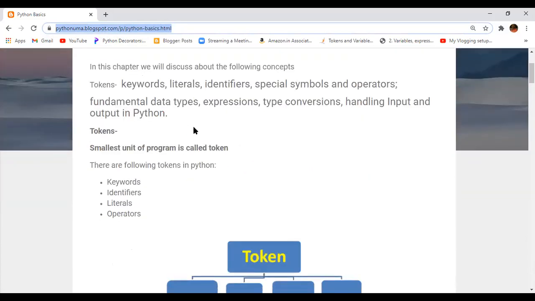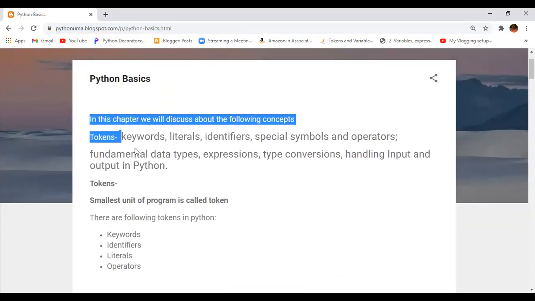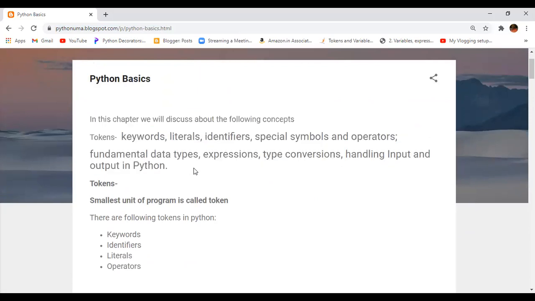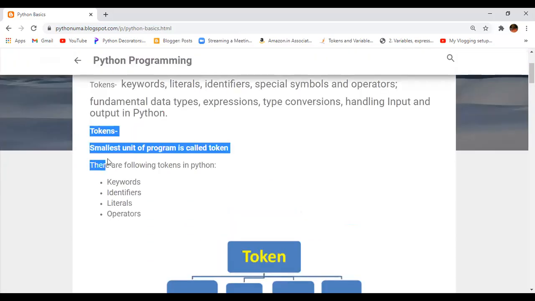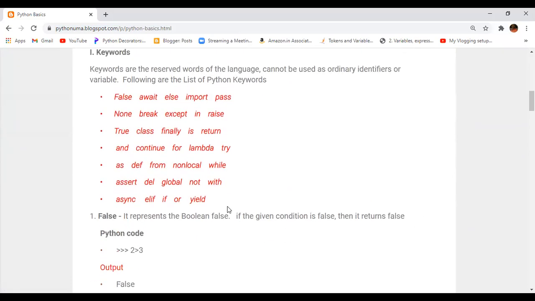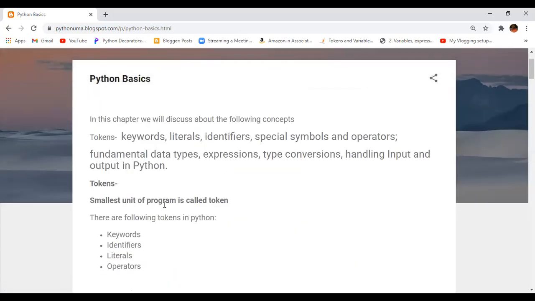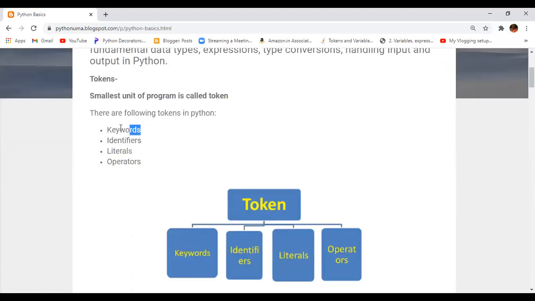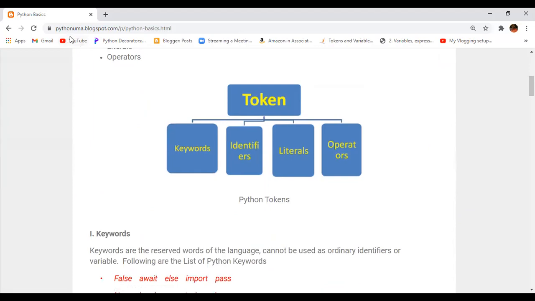Here I framed the agenda of the current information, the different tokens available, the keywords. Each and every student will get a better understanding of the keywords by using this blogspot.